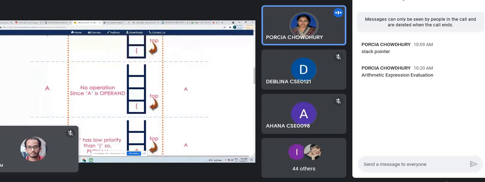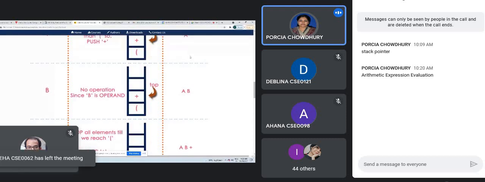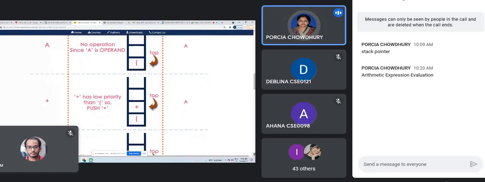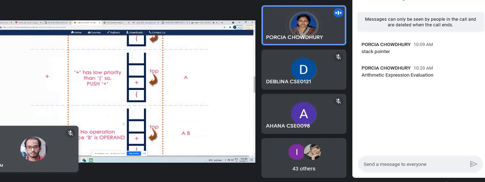Then after a we have a plus, so plus will enter into the stack because plus is an operation. Now as plus has entered into the stack, it will be on the top. The top has changed, and in the postfix expression portion we still have a. Then after plus, we have b. Again b is an operand, so we will not write it into the stack, that is the rule. We will write down b over here.